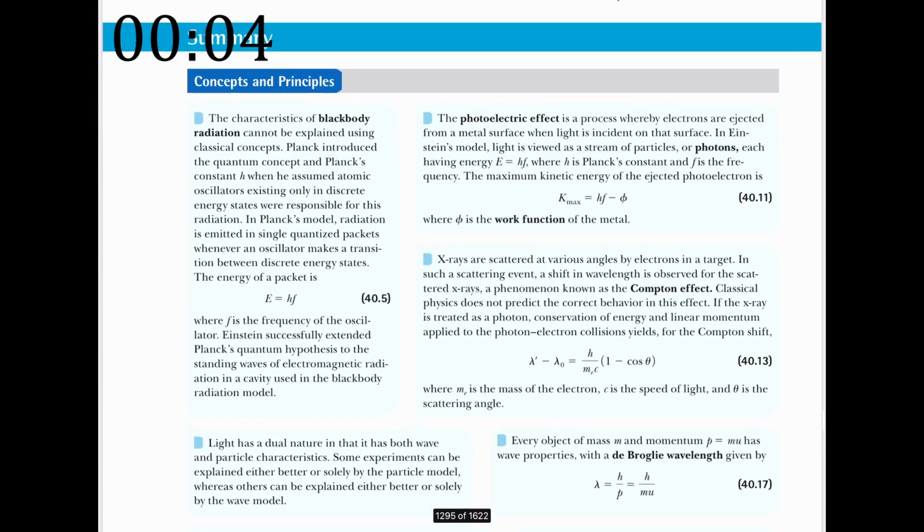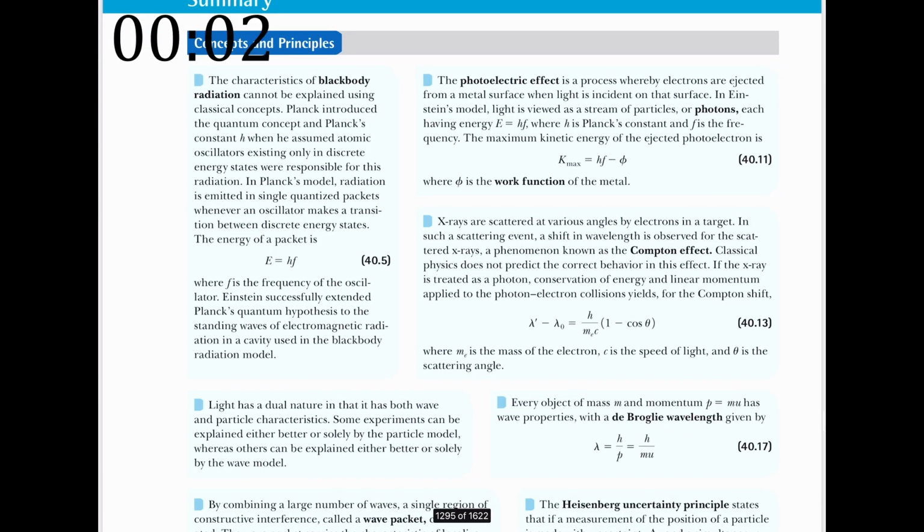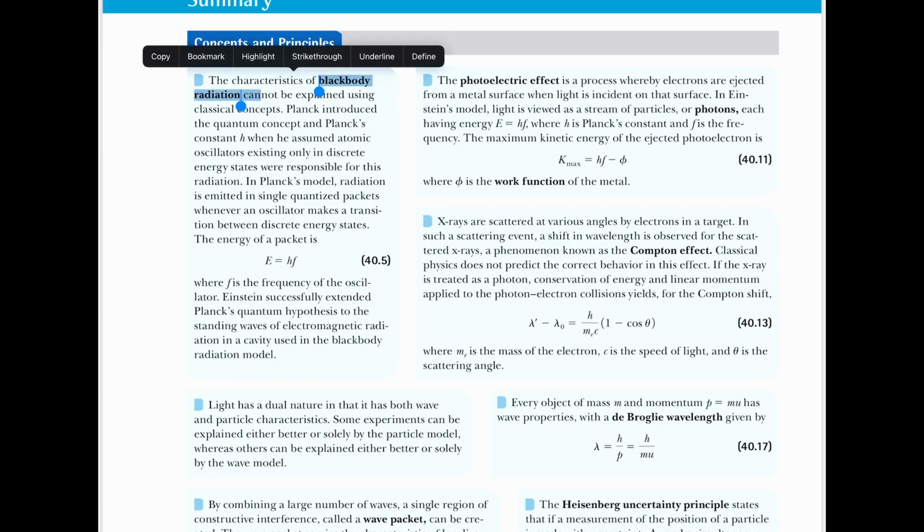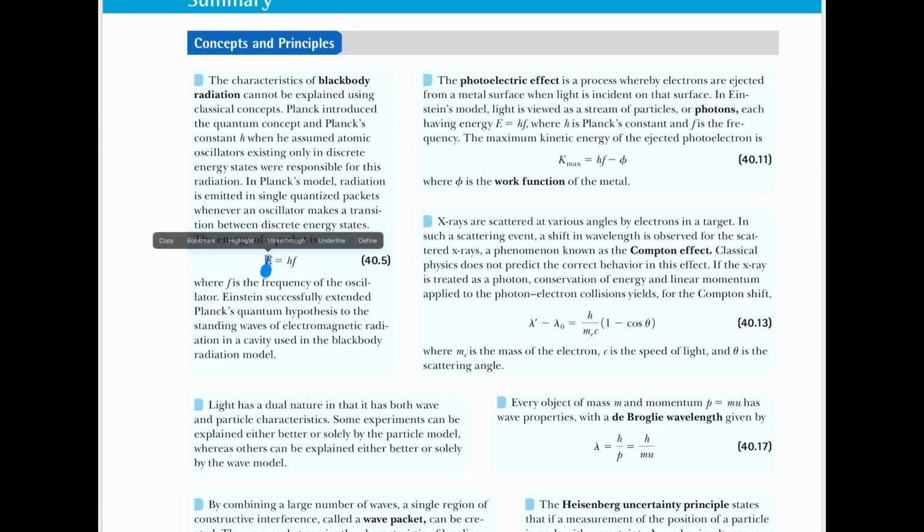As you guys remember with my previous videos, we got the summary here. Let's take a look very quickly at the summary. So blackbody radiation in the first box. That is something to note down. And we have an interesting equation over here. Energy of a packet is frequency times h, the Planck constant.